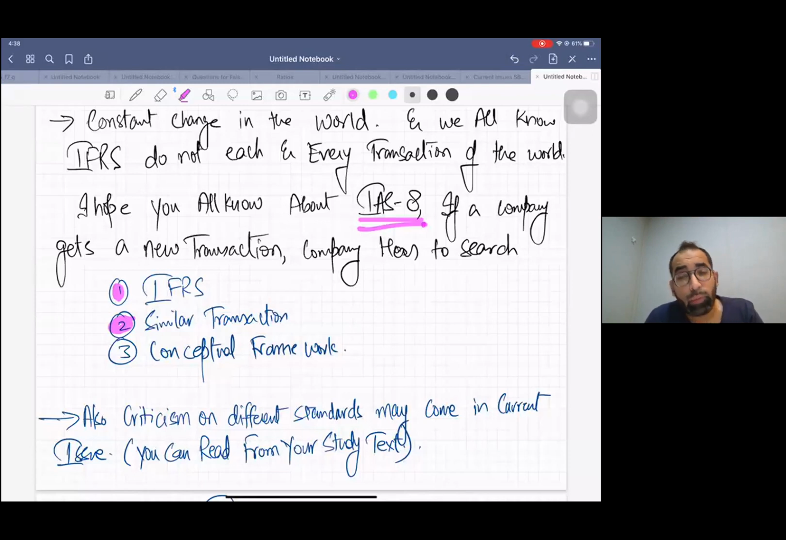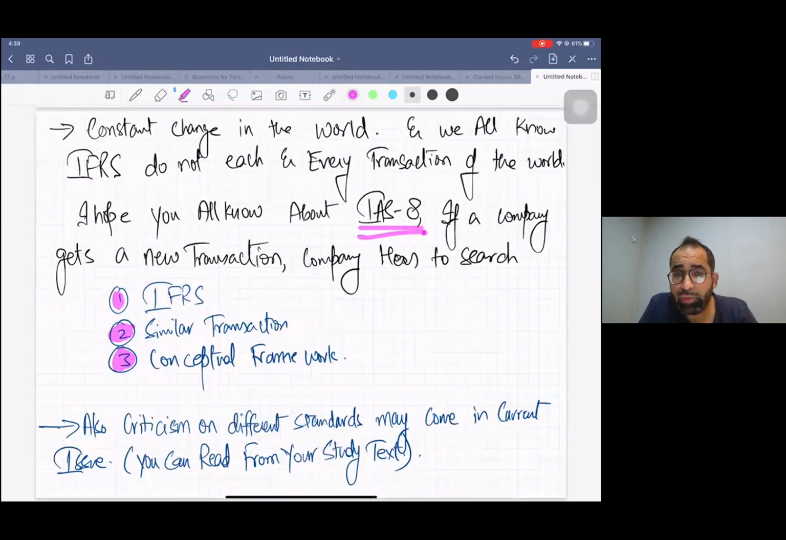And if there is no similar transaction in the IFRS book either, then the last thing is the conceptual framework. Solve that transaction using conceptual framework guidance. This is the order we follow when we find a new transaction. Don't forget, this is not a current issue. This is part of your normal course, right? Okay.